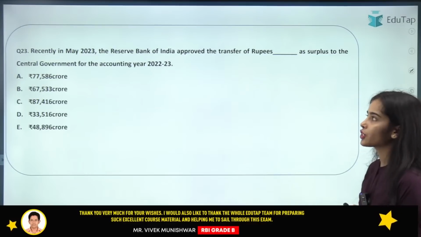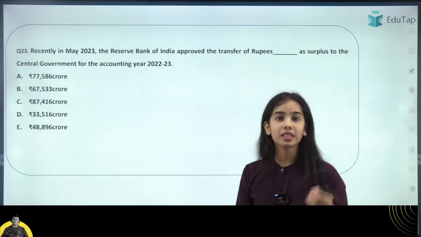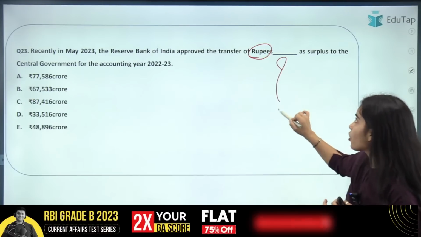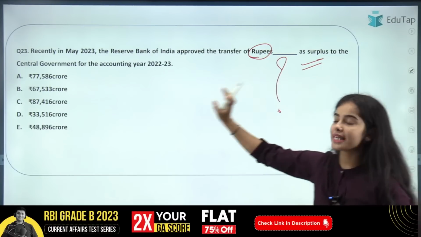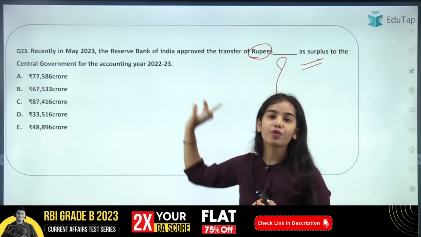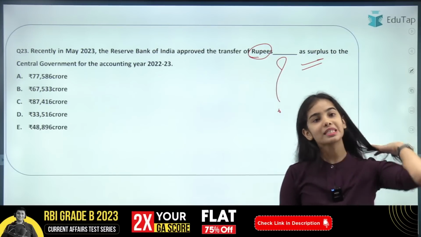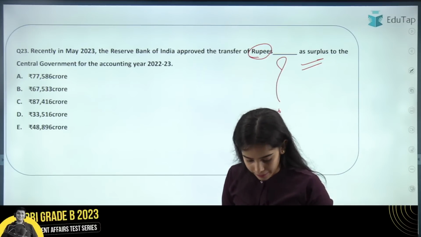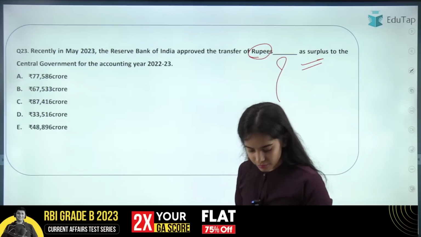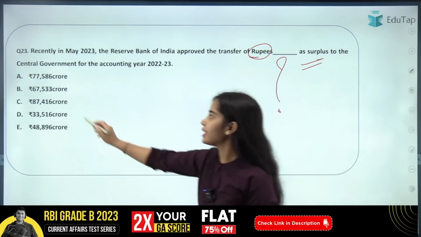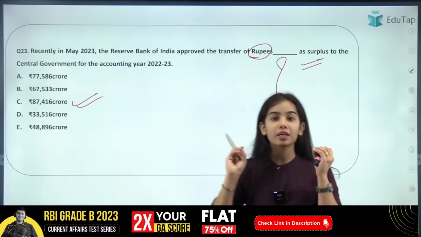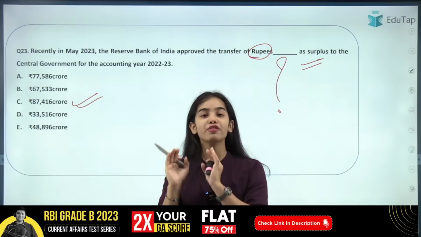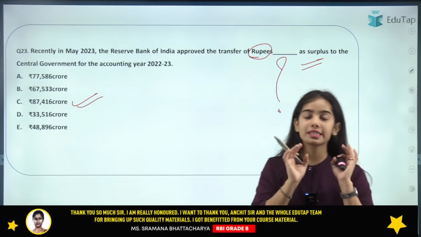Now coming to the next question. Recently in May 2023, the Reserve Bank of India approved the transfer of rupees how much as surplus to the central government for the accounting year 2022-23? So how much surplus has been transferred by the Reserve Bank of India to the central government? So here I am getting the answer C, and that is absolutely correct. The surplus of 87,416 crore has been transferred from the Reserve Bank of India to the central government.